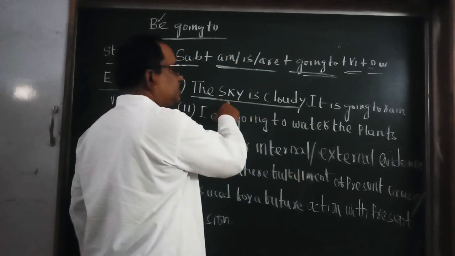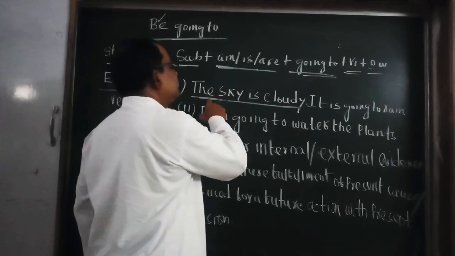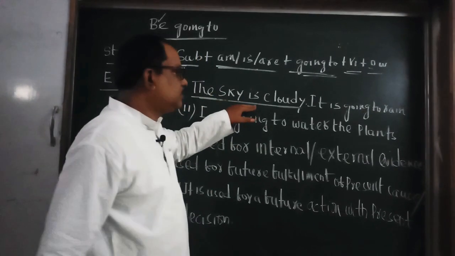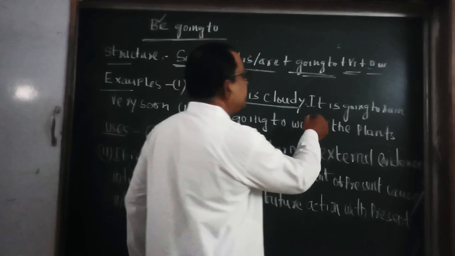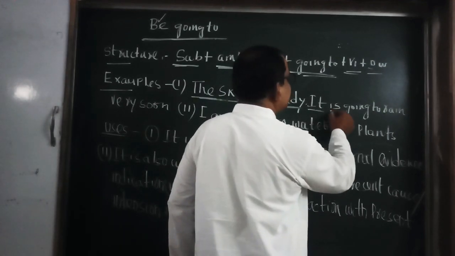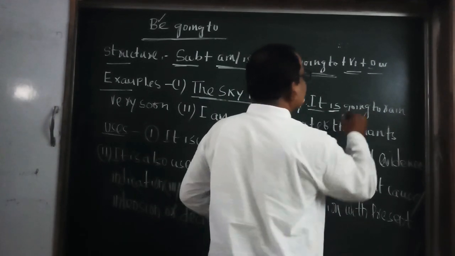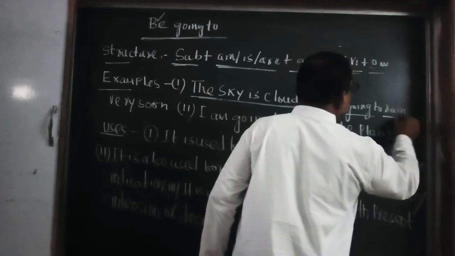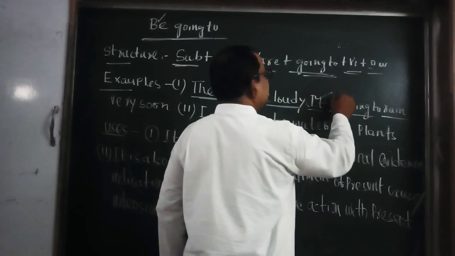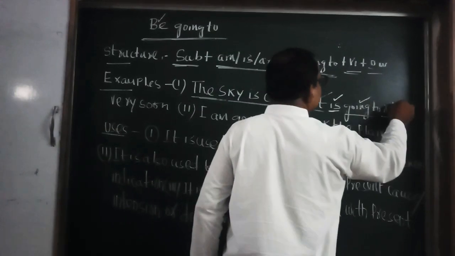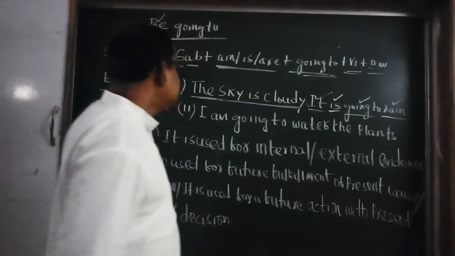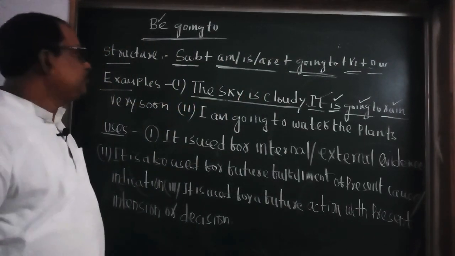You know the use of present simple here is in present time. The sky is cloudy, it is a truth. Here, it, subject, is, verb, then going to, then rain. It is going to rain. The sky is cloudy, it is going to rain.